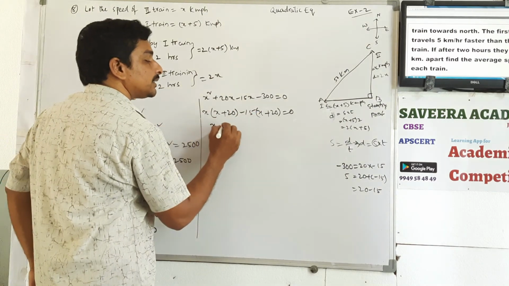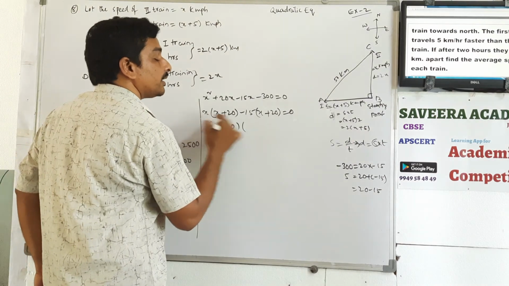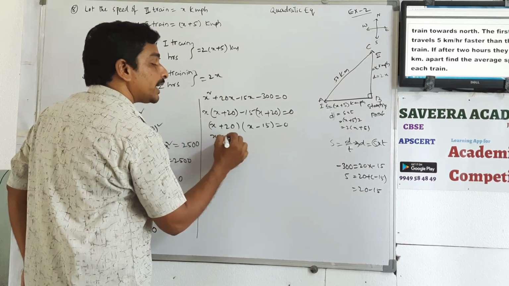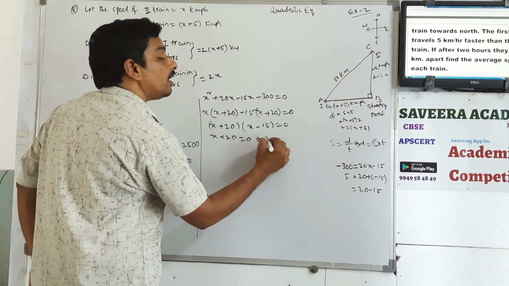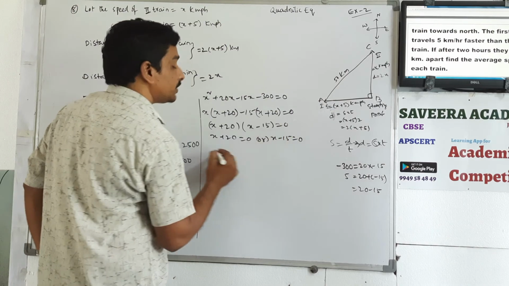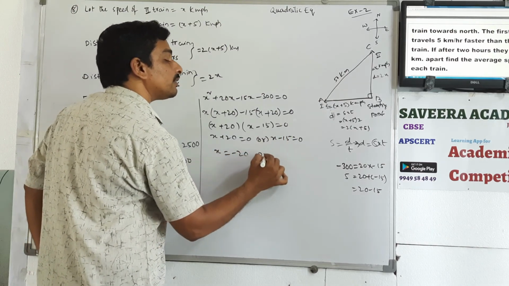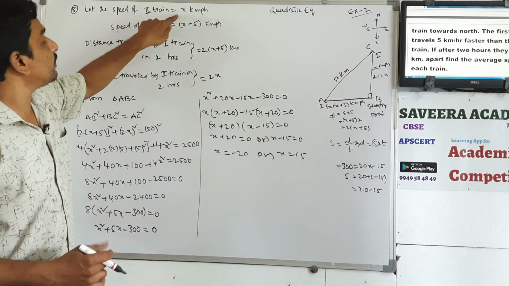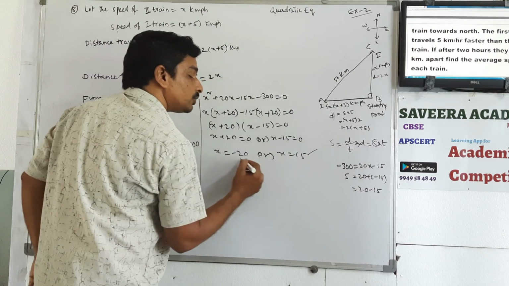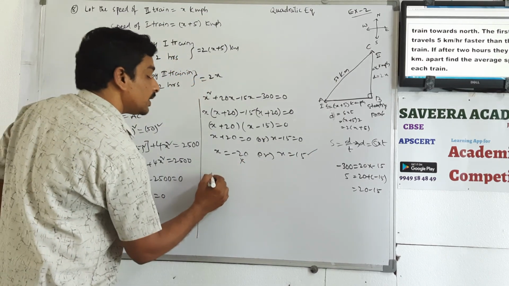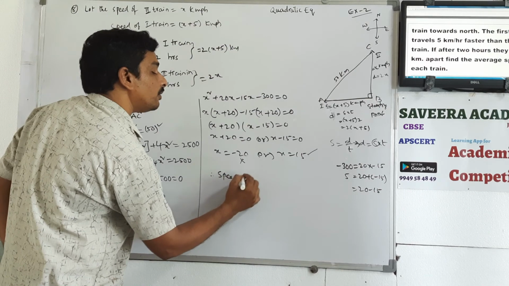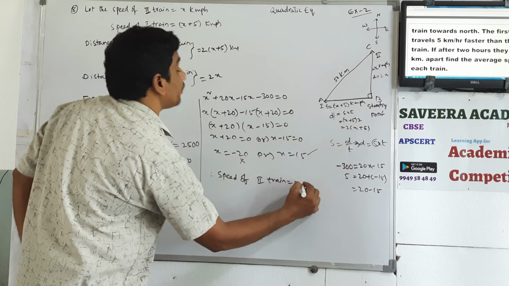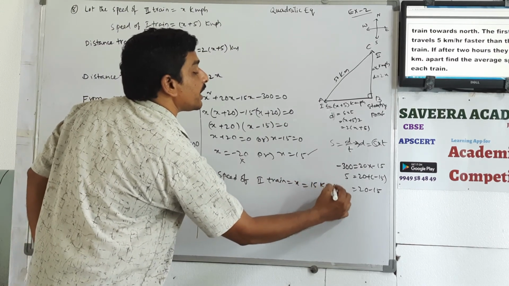Now in both the cases you can take down x plus 20 as common. Here you will get x, here you will get minus 15 is equal to 0. Therefore x plus 20 is equal to 0 or x minus 15 is equal to 0. Therefore x is equal to minus 20 or x is equal to 15. X means speed. Speed always we should take positive value, so don't take this one. Therefore speed of second train is equal to x, that is equal to 15 kmph.